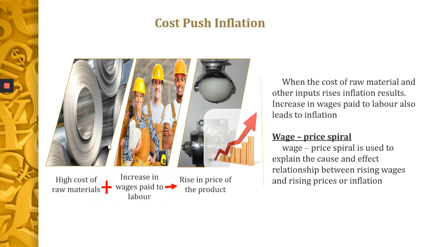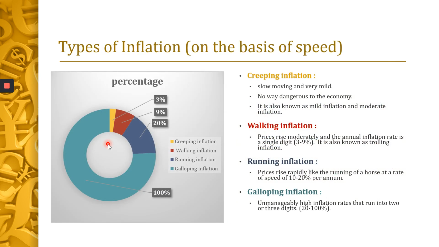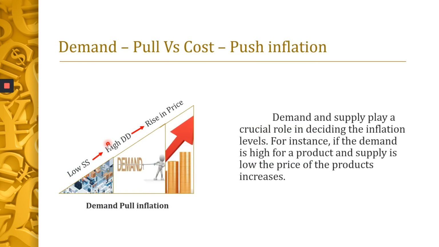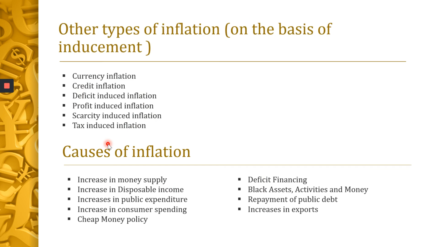So in this class, what all did we see? First, we saw what is inflation. We saw the meaning. We saw the definition. Then we saw the types of inflation on the basis of speed, 4 types. Then we saw inflation based on causes. We saw the demand pull inflation, the cost push inflation, and the wage spiral inflation. Lastly, we saw other types of inflation on the basis of inducement. On the basis of inducement, we saw currency inflation, credit inflation, deficit-induced inflation, profit-induced inflation, scarcity-induced inflation, and tax-induced inflation.